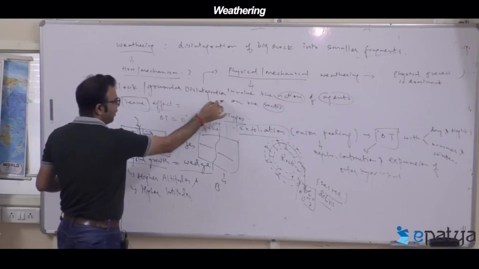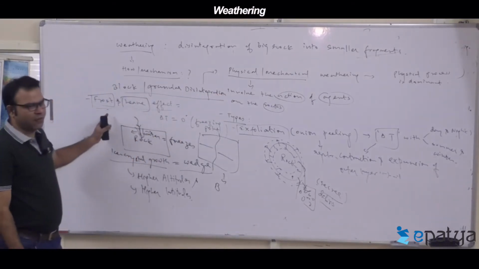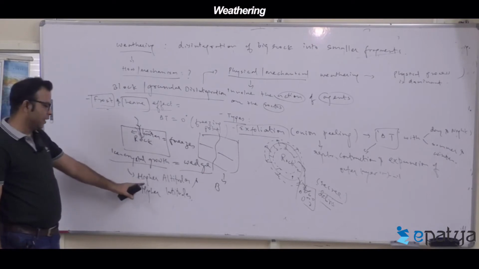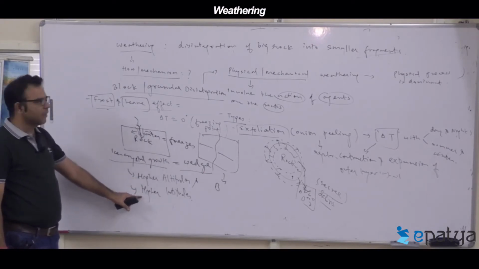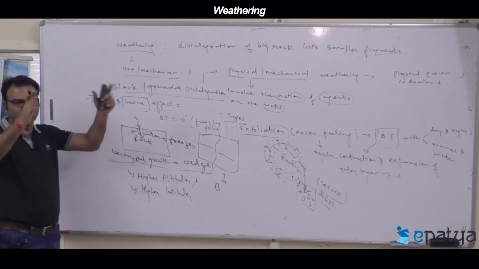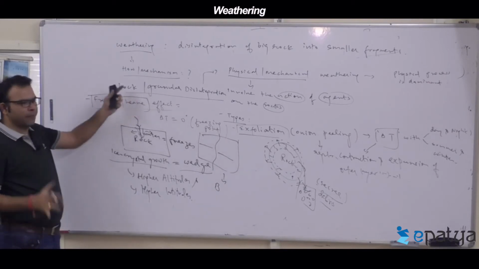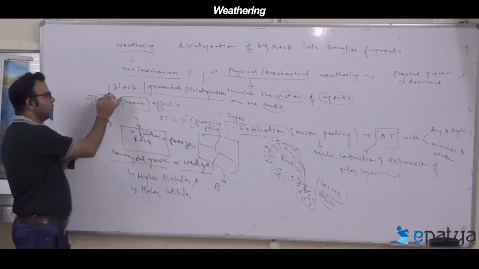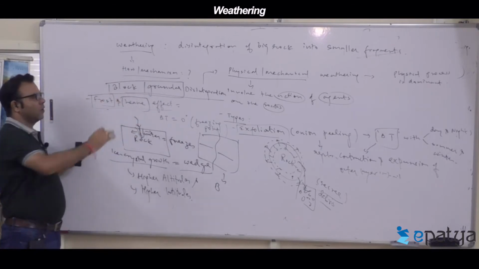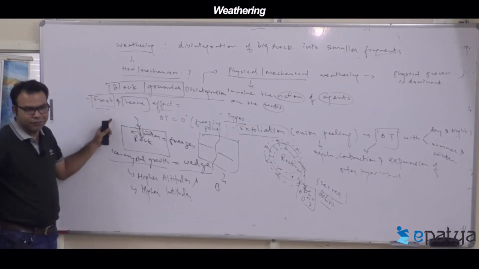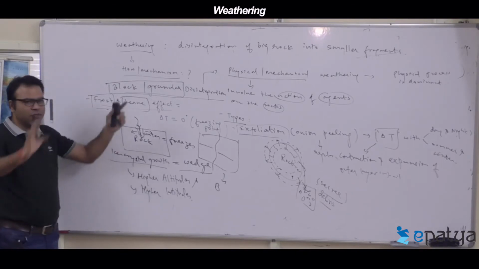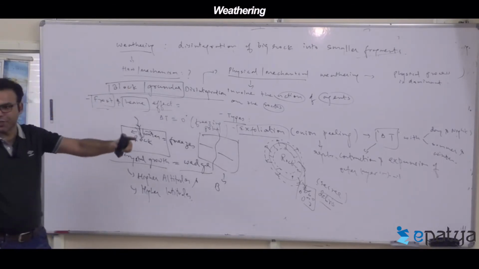What is the byproduct of this frost and heave effect in higher latitude and higher altitude areas? It will break the bigger rocks into granules or blocks. This concept is called block or granular disintegration. Is it clear? The area is filled with rocks of different shape and size.